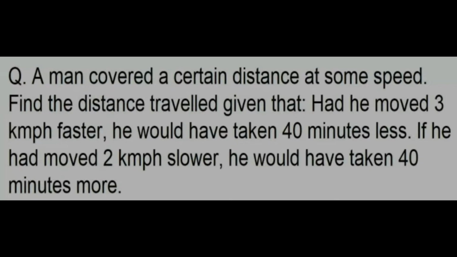So before going into the computations, I'll just split this question into three sentences. The first one is the man moving the actual distance at the actual speed, and the other condition is if the man would have traveled with a faster speed, and the other condition being if the man has traveled with a slower speed. Now we'll just see how actually it's going to happen.